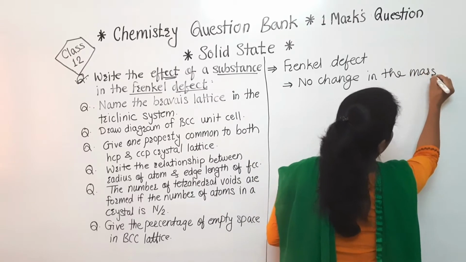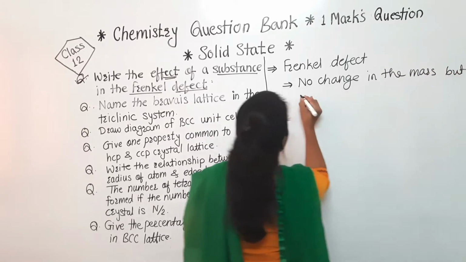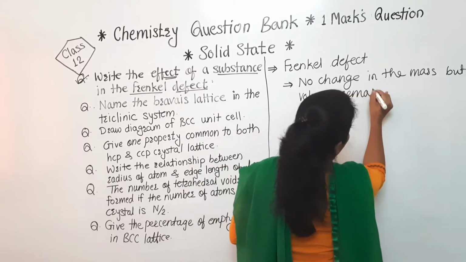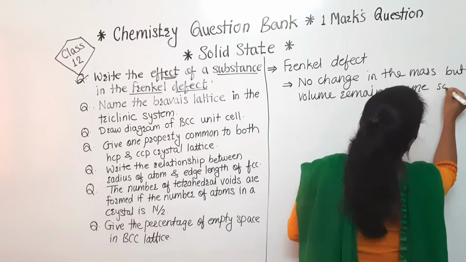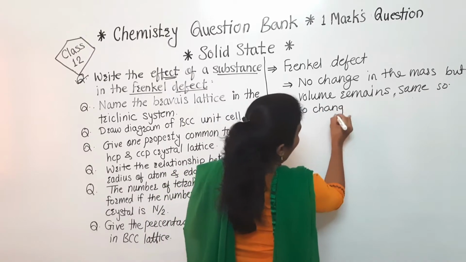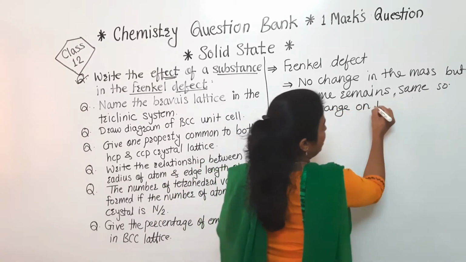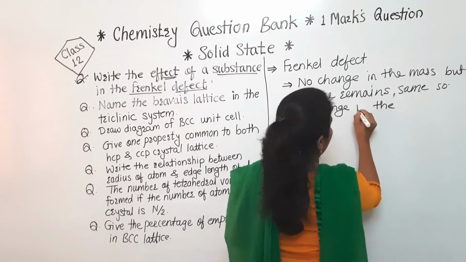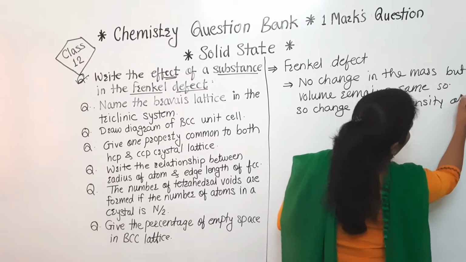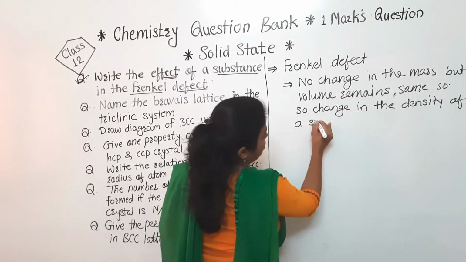but here the volume remains the same, so no change or no effect on the density of a substance.